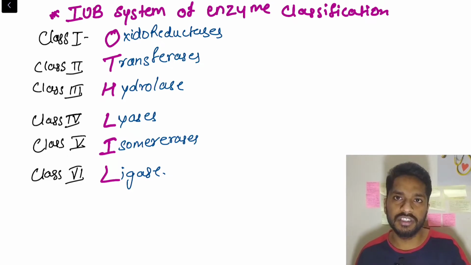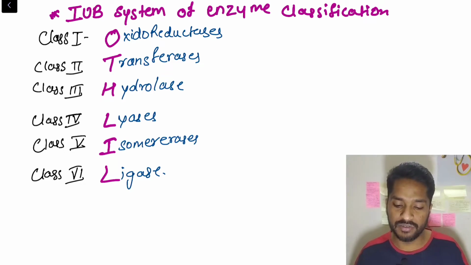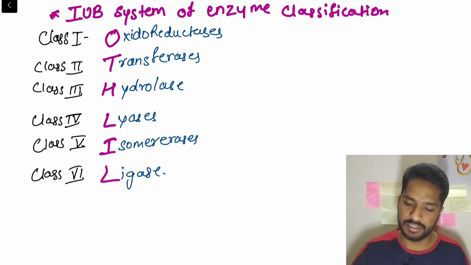If you remove oxygen, it is called reduction. If you add hydrogen, it is called reduction. But if you remove hydrogen, it is called oxidation. So if both these reactions, oxidation and reduction, occur together in a single reaction using some enzyme, then that class of enzyme is called oxidoreductase.